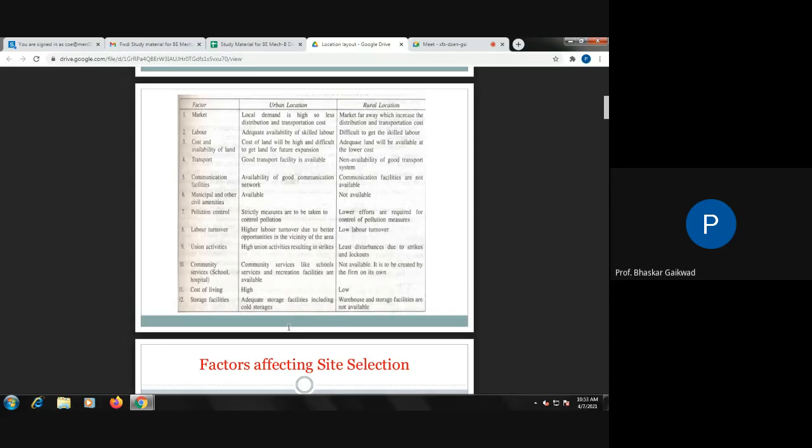But here in the city area, the transportation and distribution cost is very less because the local demand is there. So this is the first point from the marketing point of view.